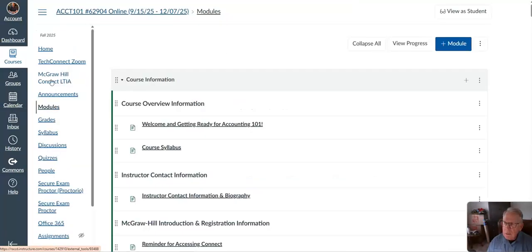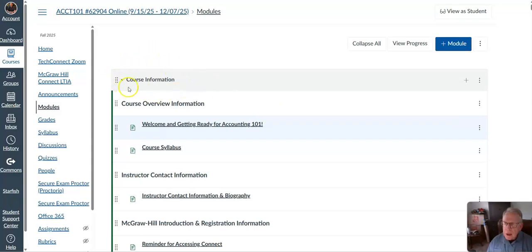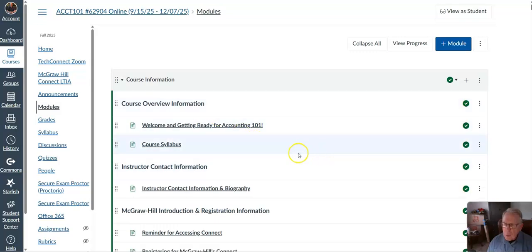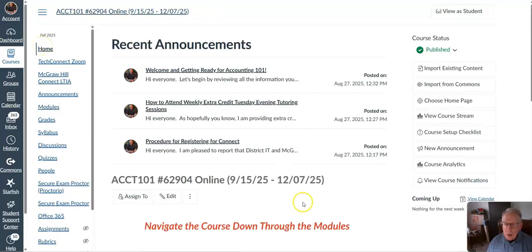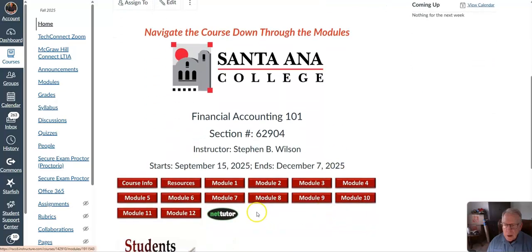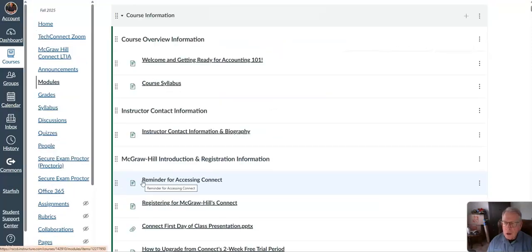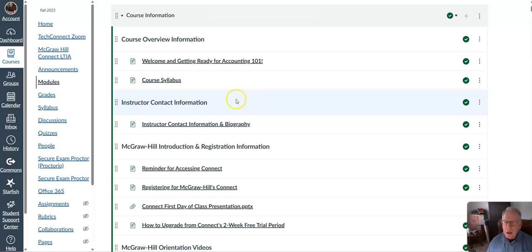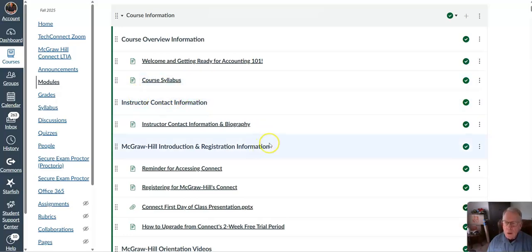All right, so here's course information. And it takes a little while to load, so you want to be a little careful with that. But I think it's much easier. I'll go back home. I think it's easier just to use these buttons. So here's the course information. It takes you exactly where that module screen took you. And so here it is. So here's our course overview information. I will have published, by the time you see that, the syllabus videos that I'm making right now. And I'll put them right here into the course overview information.